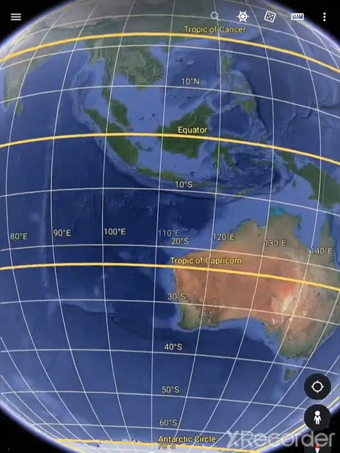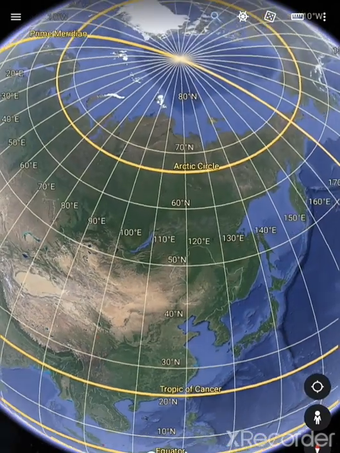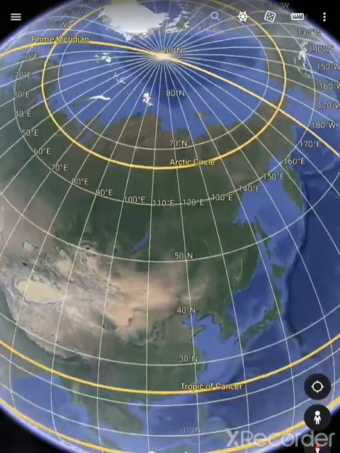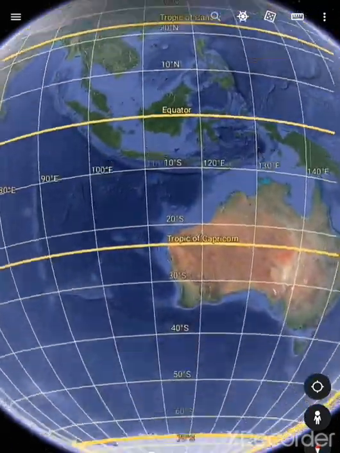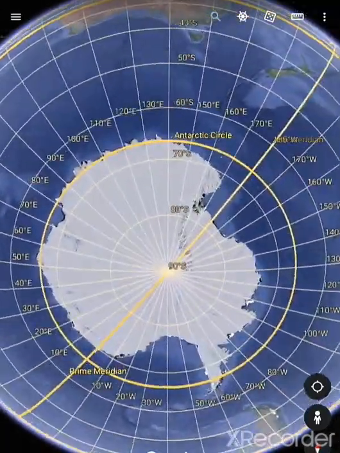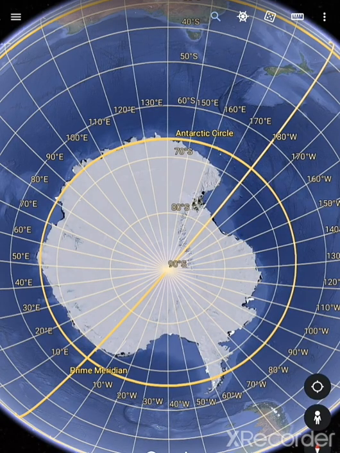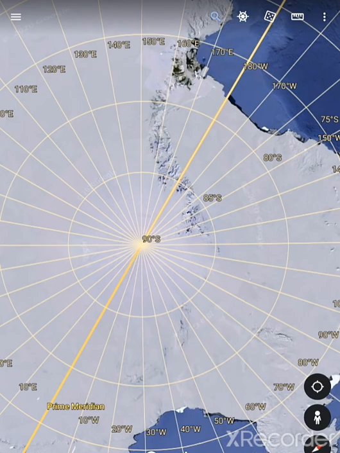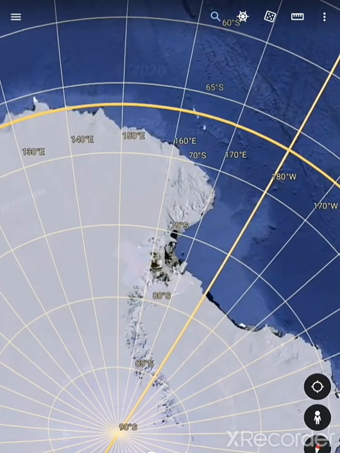Now the North Pole at 90 degrees. So here we have 90 degrees at the center and this is our North Pole. And the South Pole, let's go below. Here we have 90 degrees. So it is the South Pole. You can see, students, here we have written S. So 90 degrees S means 90 degrees at the South Pole.